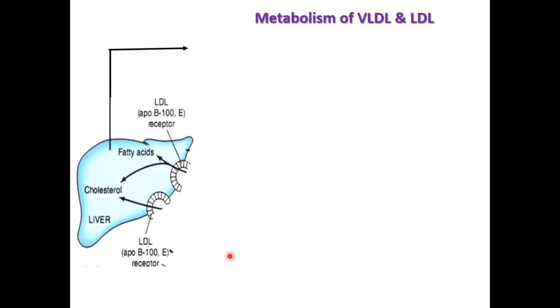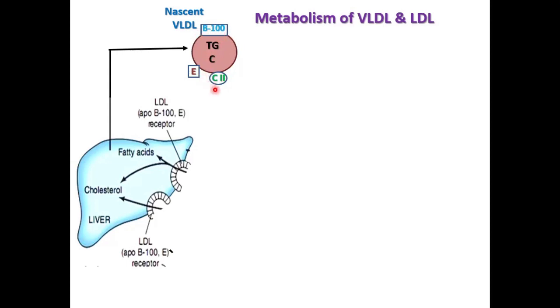The endogenously made triacylglycerol and cholesterol are packed and transported in the form of nascent VLDL. Nascent VLDL contains ApoB100. The apolipoprotein is ApoB100.